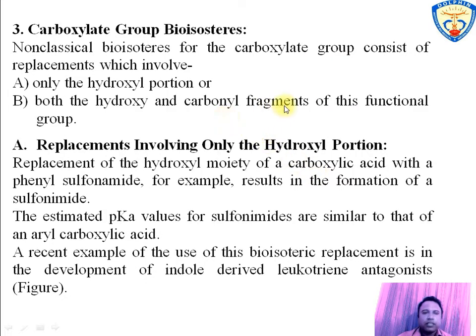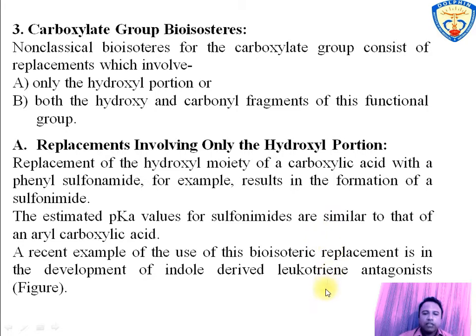The next is carboxylate group bioisosteres. Carboxylate group consists of hydroxyl portion or entire carboxylate portion. Both hydroxyl and entire carboxylate portion are involved in bioisosteric replacement. So the first is replacement involving only hydroxyl portion. The replacement of hydroxyl portion of carboxylic group with phenyl sulfonamide results in sulfonamide formation, which is a potent antibacterial agent. The physicochemical properties like pKa of sulfonamide is almost similar to carboxylic acid.